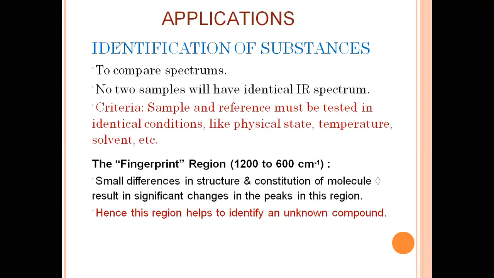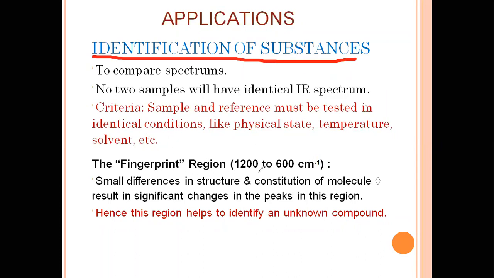Identification of substances: IR can be used for identification of substances by comparing spectra of different molecules, since no two molecules have an identical IR spectrum. The criterion is that sample and reference must be tested under identical conditions like physical state, temperature, solvents, etc. These must be the same.